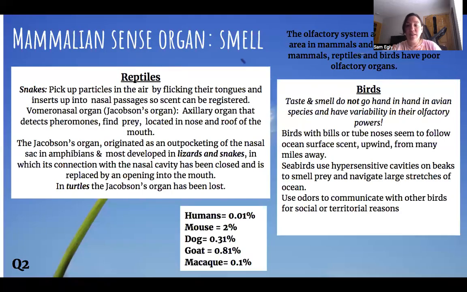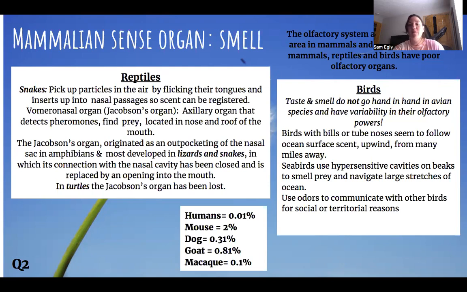So an example is reptiles. These are the differences between reptiles, birds, and mammals. Reptiles pick up particles in the air by flicking their tongues, and then they bring it back into their mouth, and the scent is registered. They also have Jacobson's organ, which detects pheromones, finds prey, and is located in their nose. It's mostly developed in lizards and snakes, and it's actually been lost in turtles.